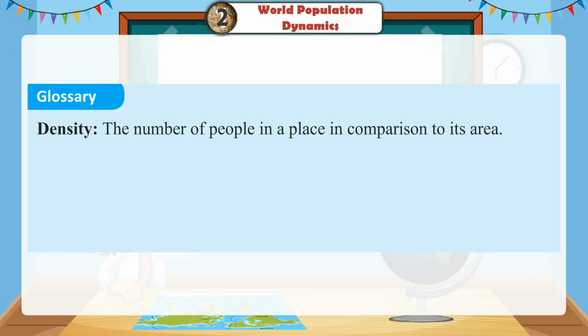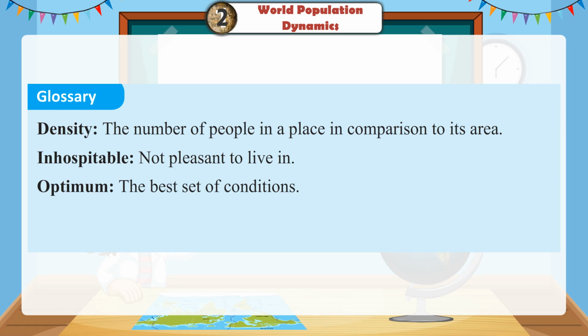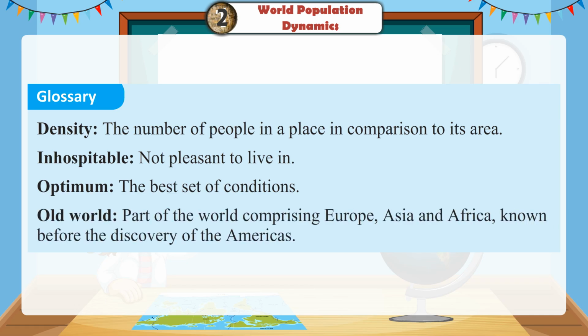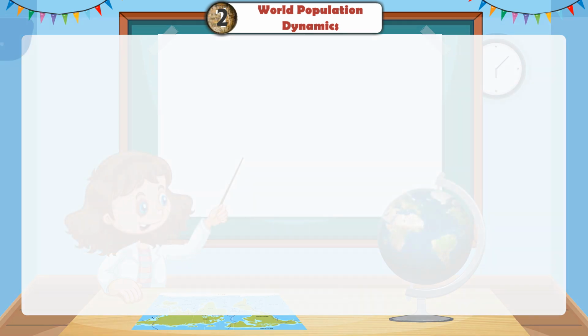Glossary. Density: the number of people in a place in comparison to its area. Inhospitable: not pleasant to live in. Optimal: the best set of conditions. Old World: part of the world comprising Europe, Asia and Africa, known before the discovery of the Americas.